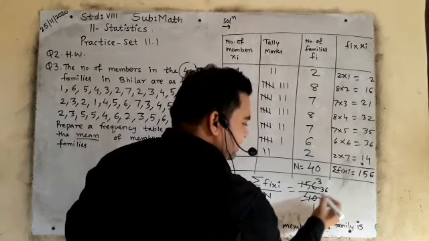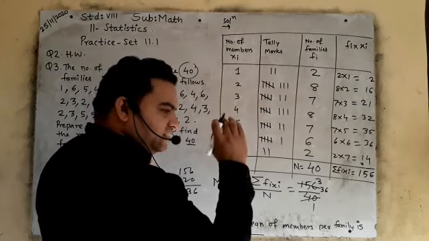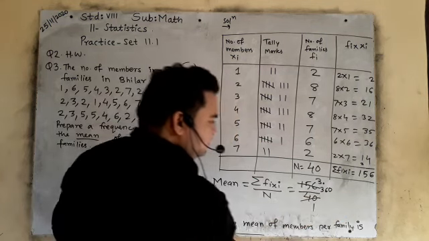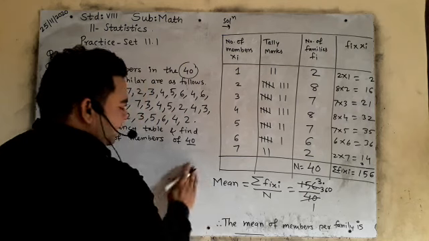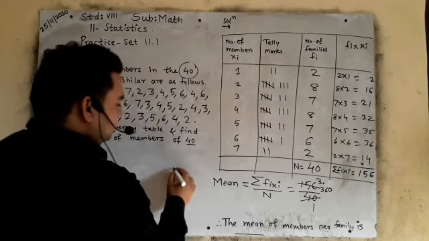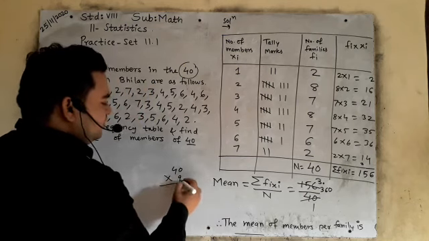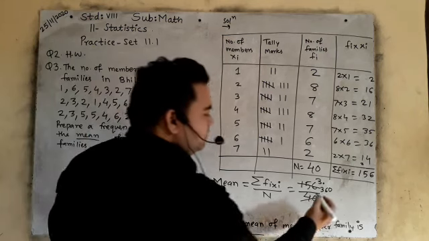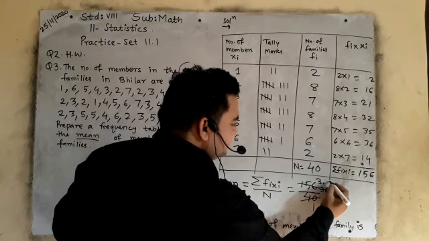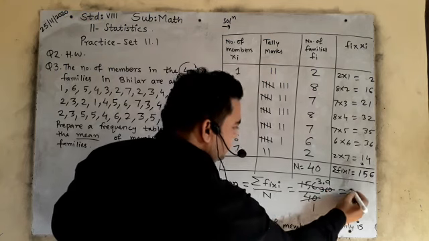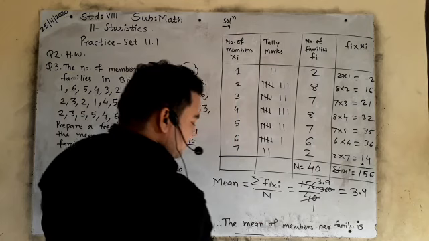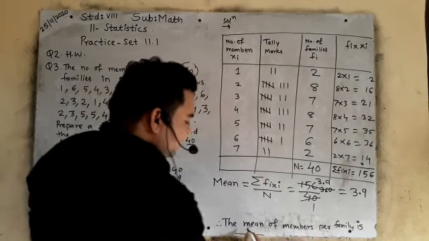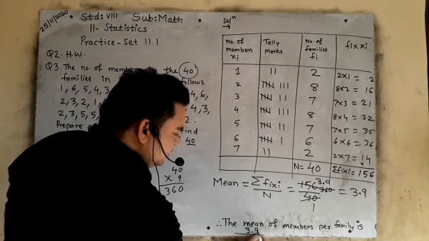But in the 40 times table, does 36 come? No. 36 is smaller than 40. So you will add a 0 and give your decimal point, right? Now you will multiply. See here, 40 will multiply by 9. 9 zeros are 0. 9 fours are 36. Is it clear? So 40 nines are 360. So answer will come 3.9. So therefore the mean of members per family is 3.9.